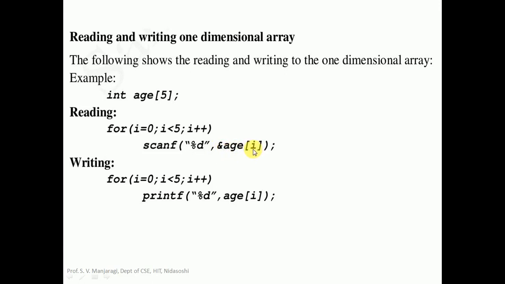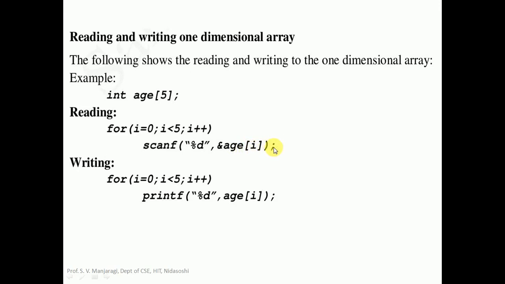i is the index here. So here i will start from 0. Initially 0 is less than 5, it will be true. You are reading a value for age[i]. If you substitute i here, it will be 0, it will be age[0]. Whatever value we enter here, it will be stored at index 0. And after that we go for i++. i will become 1. Is 1 less than 5? After substituting i here, it is true. The second time the scanf will be executing, so it will be reading age[1] here.